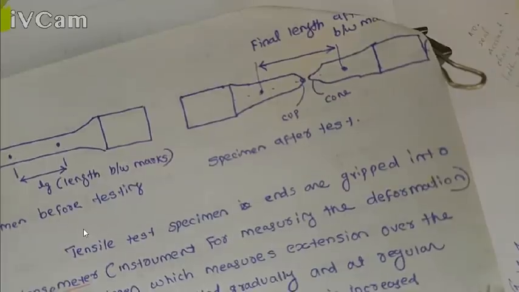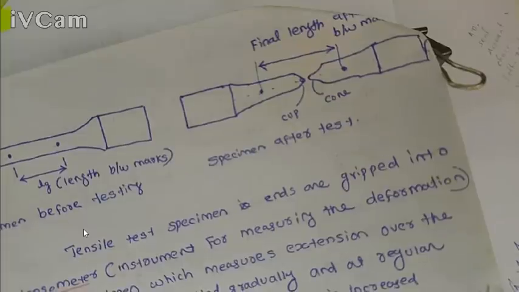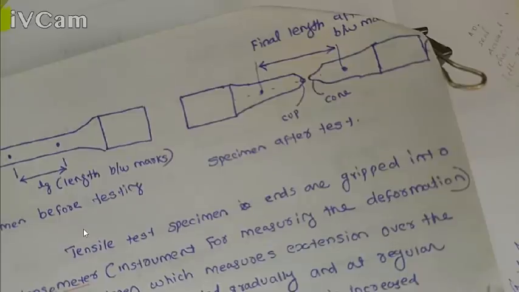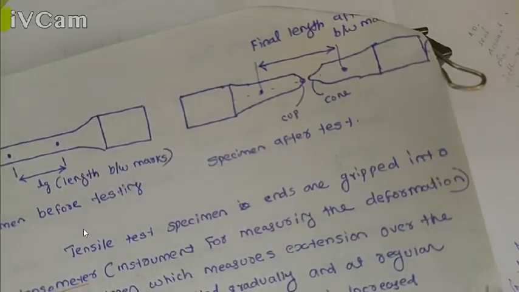During the UTM test, the load is applied gradually, and at regular intervals the corresponding extension is measured using the extensometer, and the load is increased up to the fracture point. So that is the UTM test. I will show a video of how this UTM test is conducted.